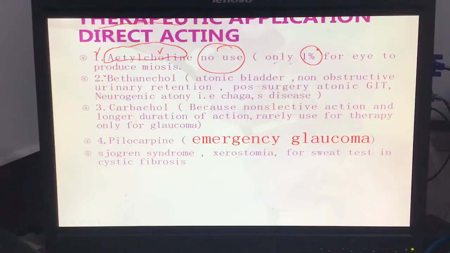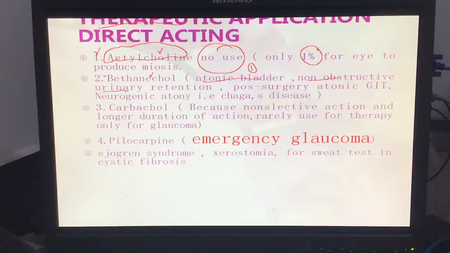What about bethanechol? What is its use? Now we focus on the use. This slide is a very important slide. The atonic bladder: what is the meaning of atonic bladder? The bladder is not working. Neurogenic bladder, maybe in diabetes, maybe after surgery, the bladder is not working. To increase the activity of the bladder, I can apply bethanechol or another drug. It must be non-obstructive; there must be that one condition. In urinary retention the bladder is not contracting, so urinary retention results.